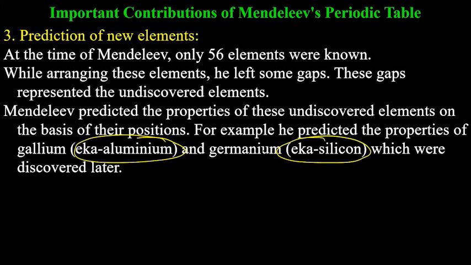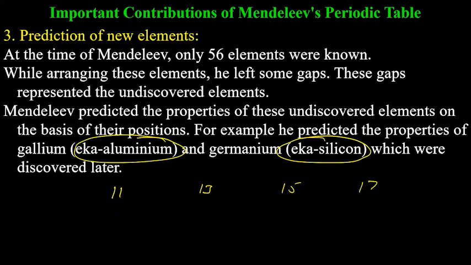Sir, if these elements were not discovered, then how could you understand what properties they will have when they are discovered? No, he didn't say what properties. Basically, if you see, the properties are changing. Say the atomic mass is 11, then 13, then 15, then 17. It is in this fashion. That is why we talk about periodic repetition.